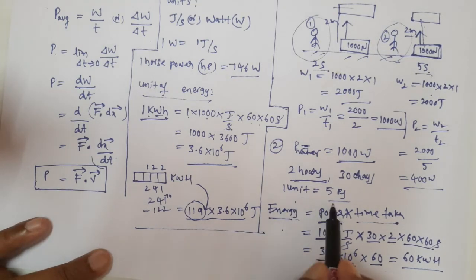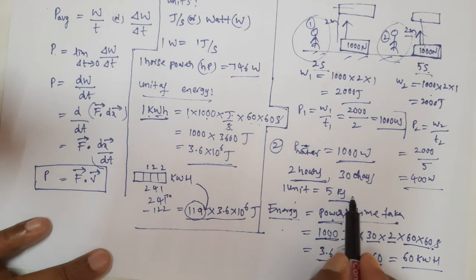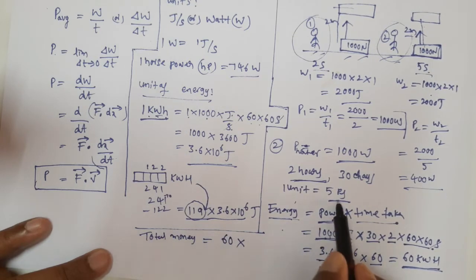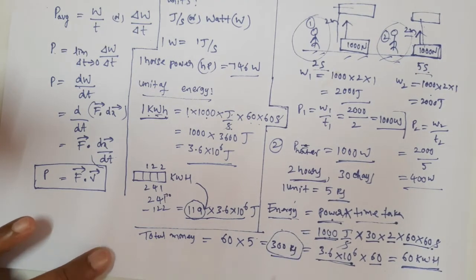For 1 unit, how much are we paying? 5 rupees. In total we are consuming 60 units. So the total money we need to pay is 60 units into 5 rupees per unit, which is 300 rupees. This is the amount of money we are paying to heat the water for every 1 month. So this is the way we need to calculate.